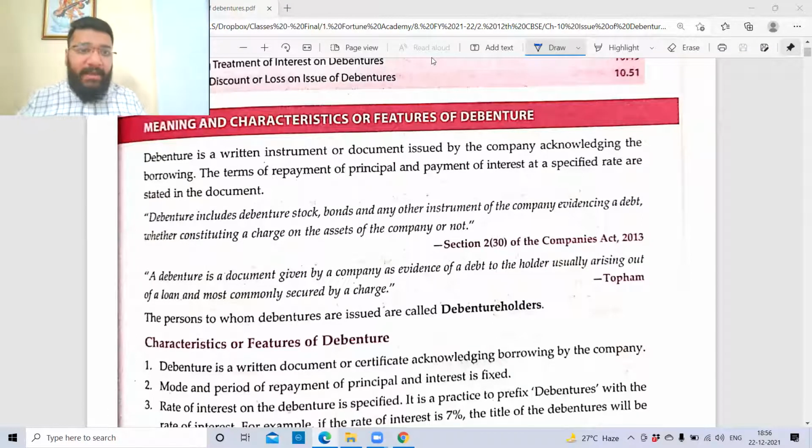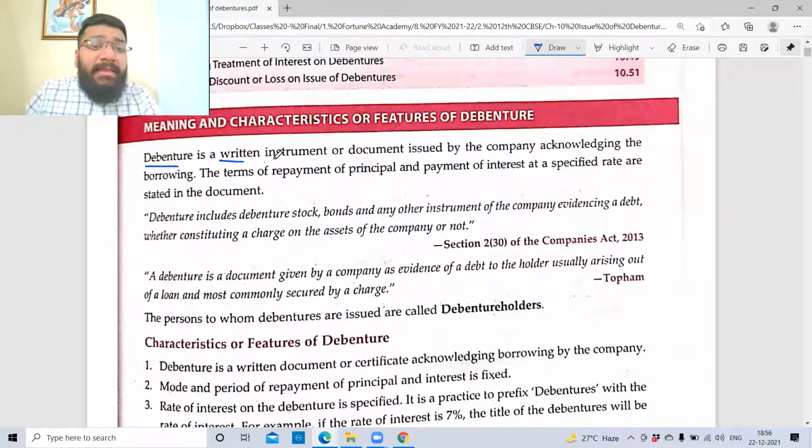So let's understand, guys, the meaning and the characteristics or features of a debenture. A debenture is a written instrument, or a document issued by a company acknowledging the borrowing. So this is something which is related to borrowing.